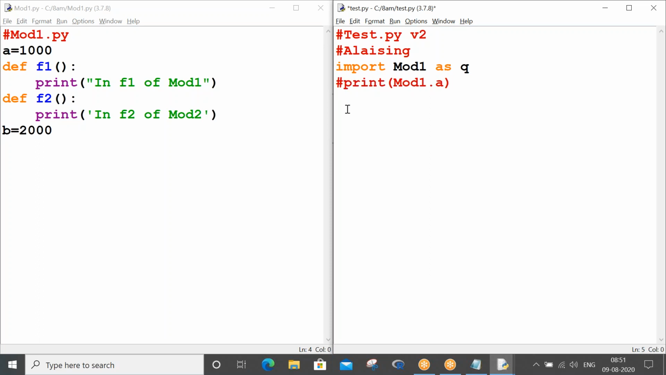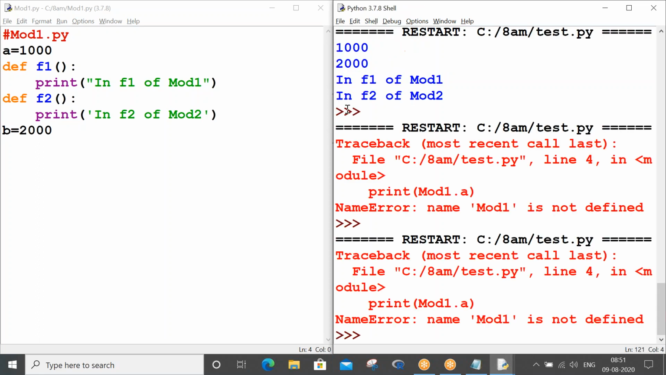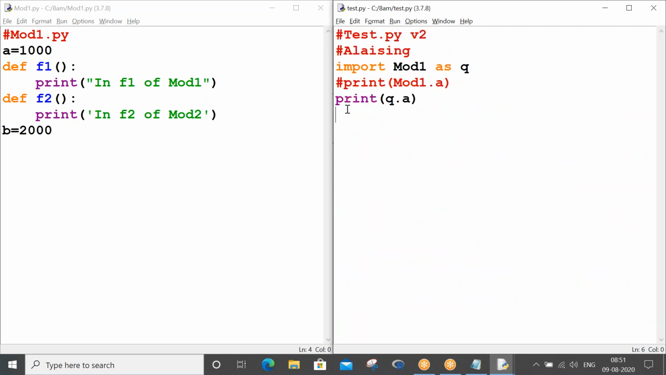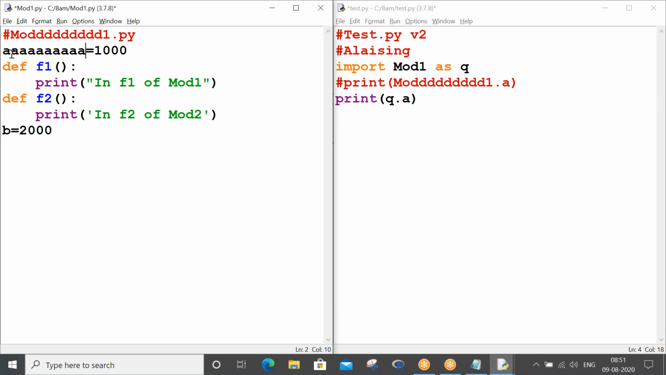First of all, why alias, sir? I will tell you. First, you take this q dot a. Now you call it with the alias name. Now it is working fine. You got your 1,000 as the answer. So basically, in real time, module names will be so big. Imagine if it is such a big mod1, some 7, 8, 10 characters, you have to keep on putting all these. And let's say this property name is also so big. It is possible, right?